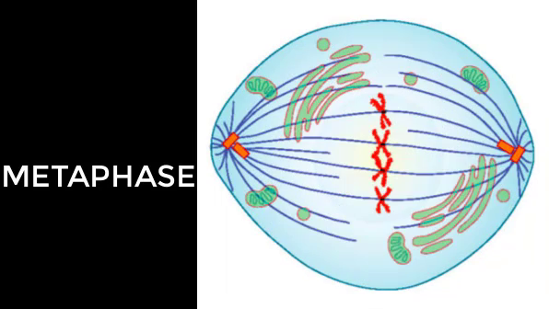The second stage of mitosis is what we call the metaphase, and during this stage, the sister chromatids with their attached microtubules line up along the linear plane in the middle of the cell. So a metaphase plate forms between the centrosomes that are now located at either end of the cell. The metaphase plate is the name for the plane through the center of the spindle on which the sister chromatids are positioned. So the microtubules are now poised to pull apart the sister chromatids and bring one from each pair to each side of the cell.